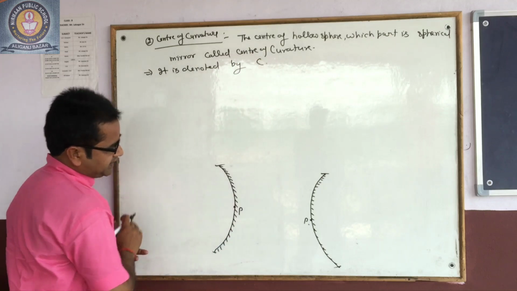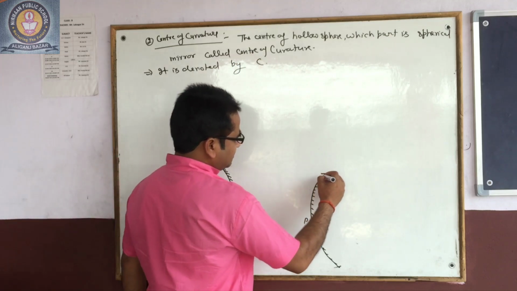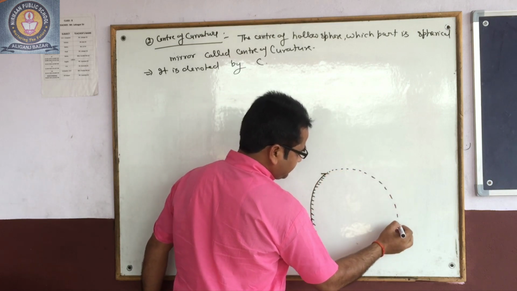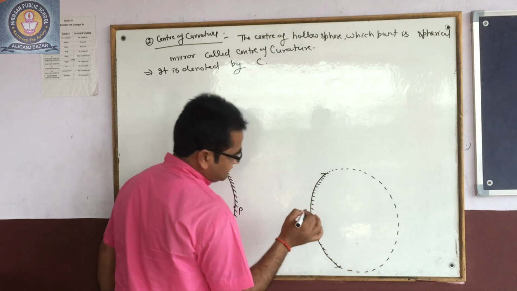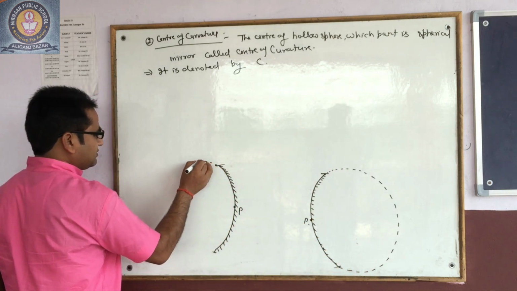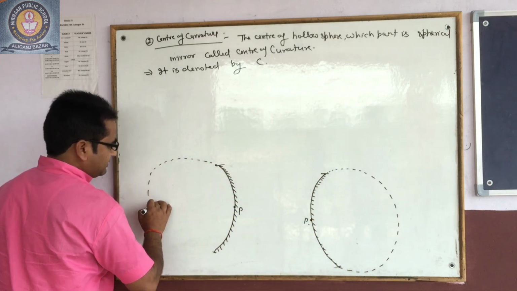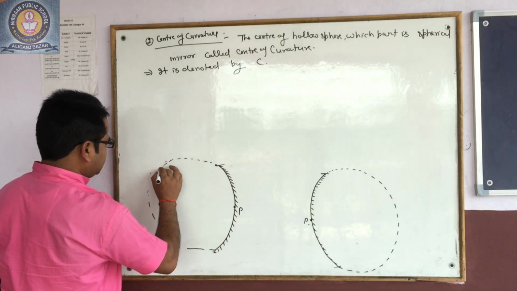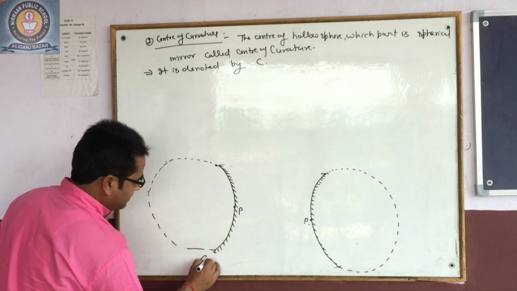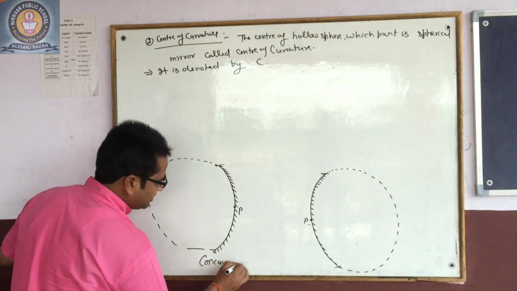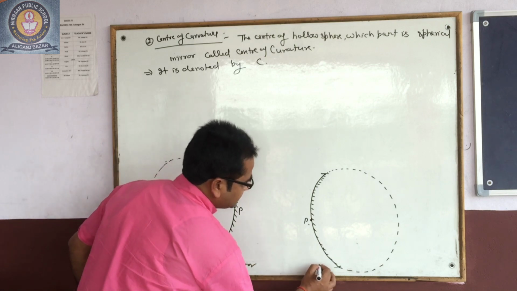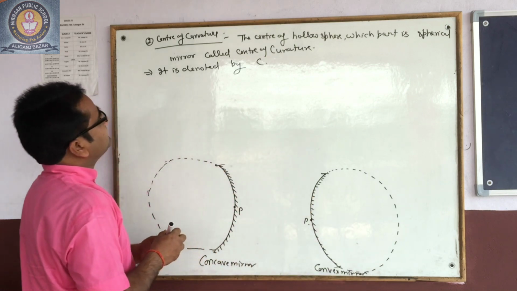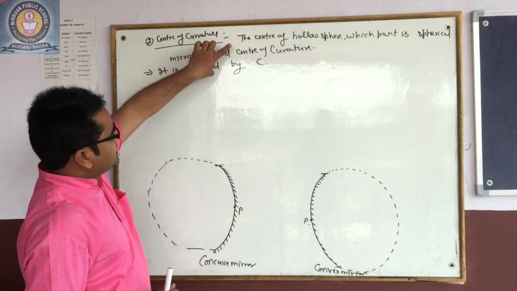Look at this picture. Suppose that this sphere is completed on this side, and this sphere is completed on this side. It is a concave mirror, and it is a convex mirror. Here you will observe the center of the hollow sphere.